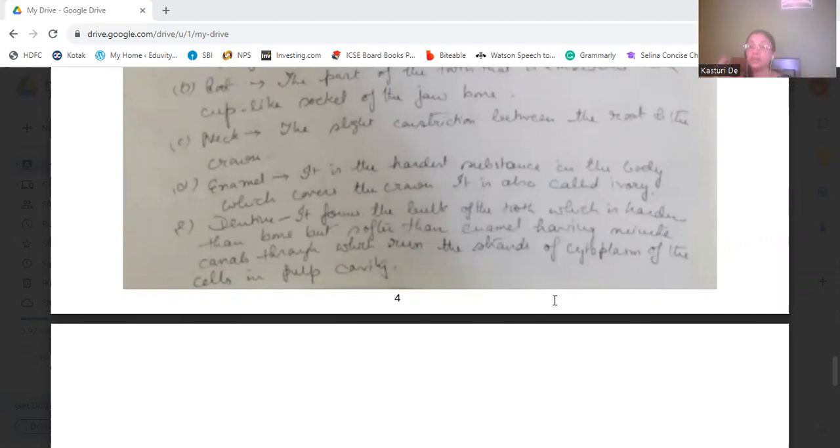It's harder than the other bones of the body, but it's not so hard as the enamel. Okay, and it has numerous minute canals through which run the strands of the cytoplasm of the cells in the pulp cavity.